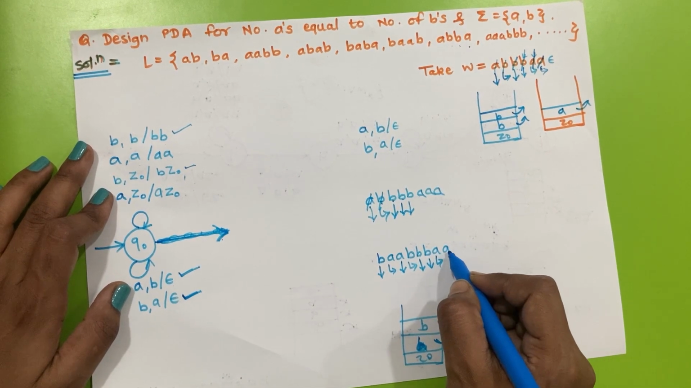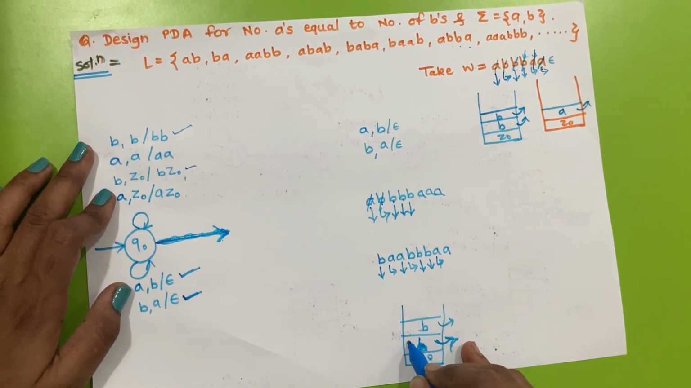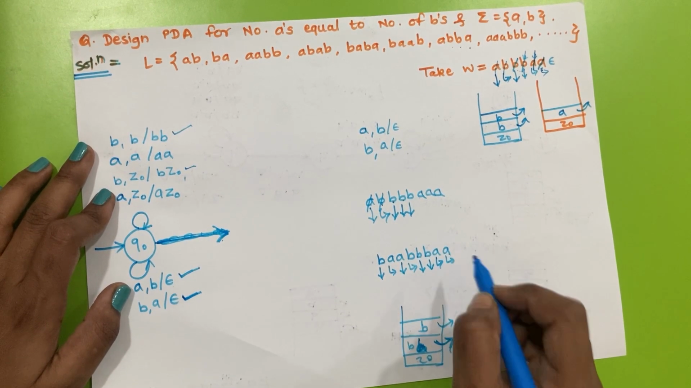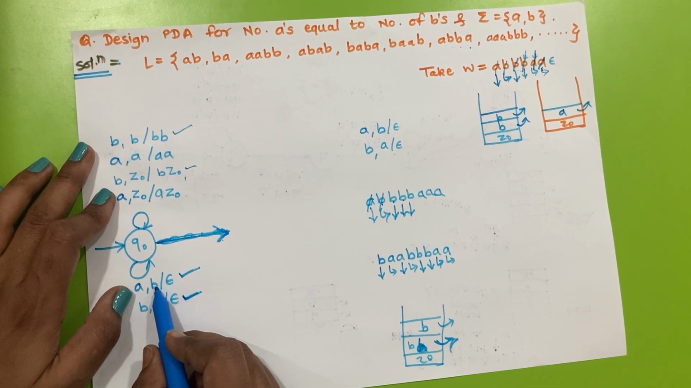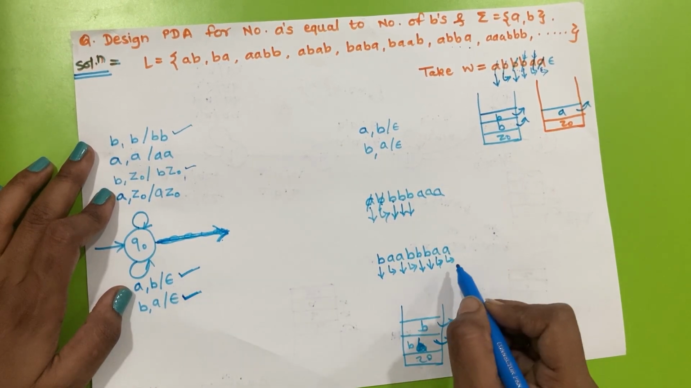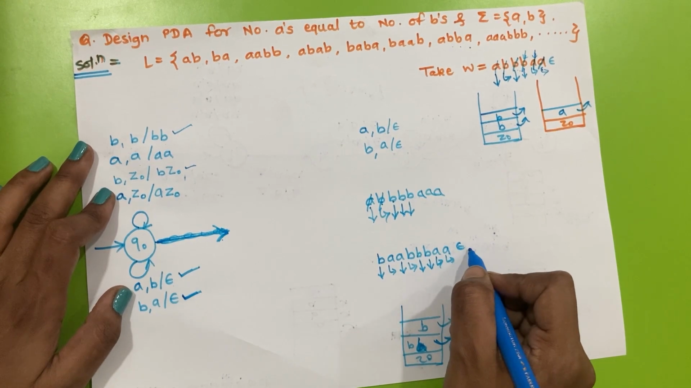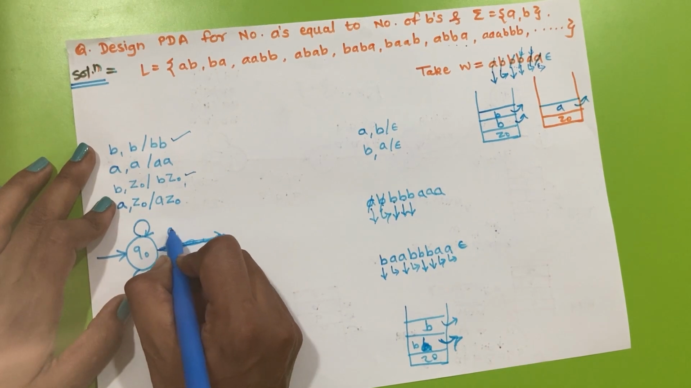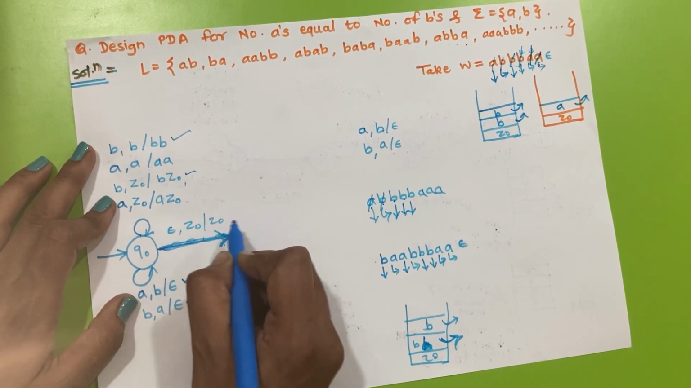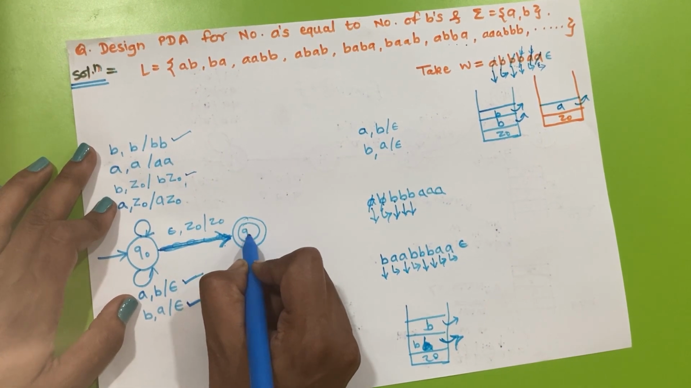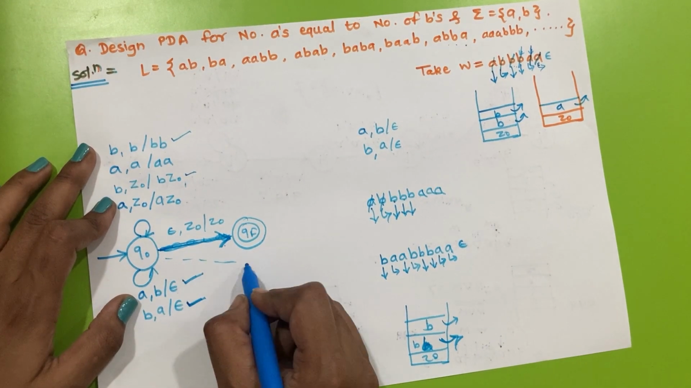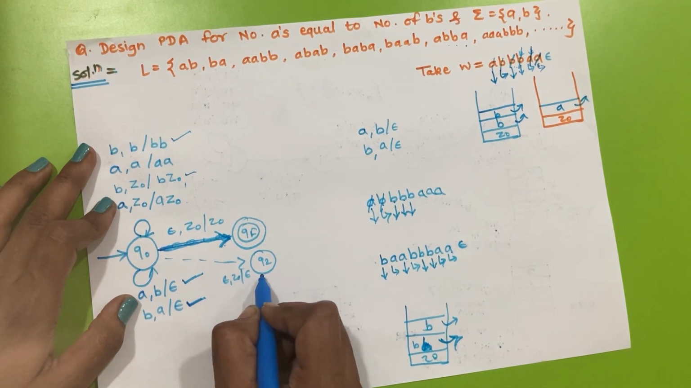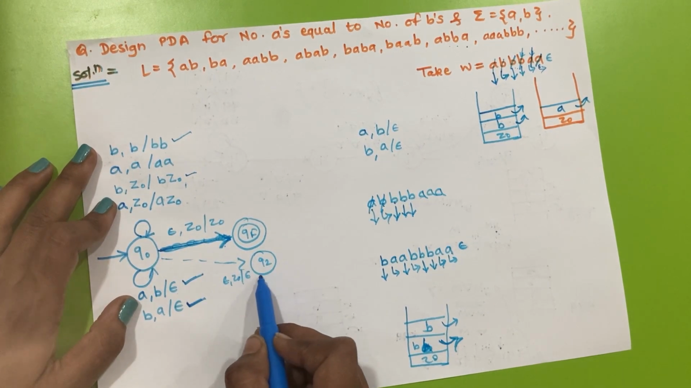Now for the next A, again we have top as B, so again a pop operation will be performed. Now the next input symbol is empty and top of stack will be Z0. So we have to write empty, Z0 for acceptance through final state, and empty, Z0, empty for acceptance through empty stack.